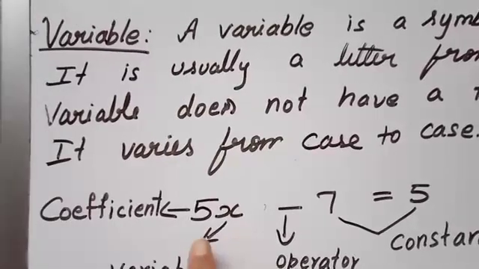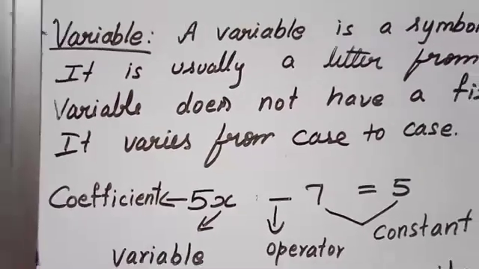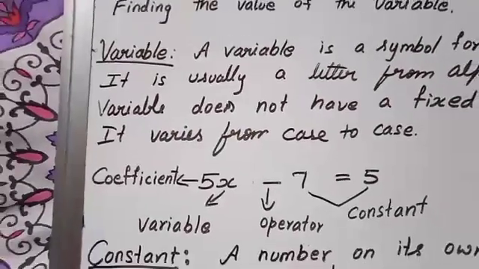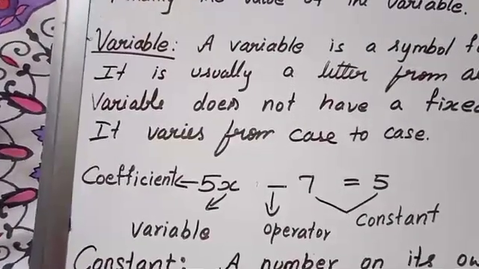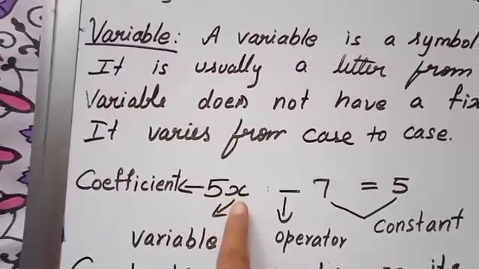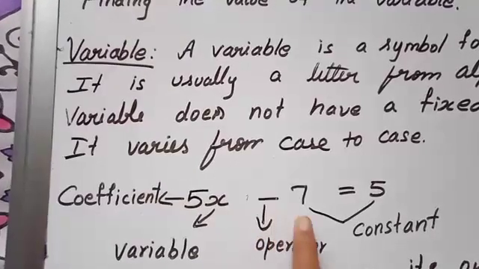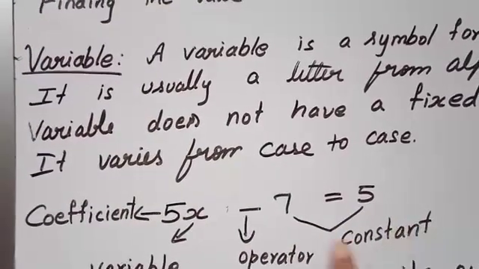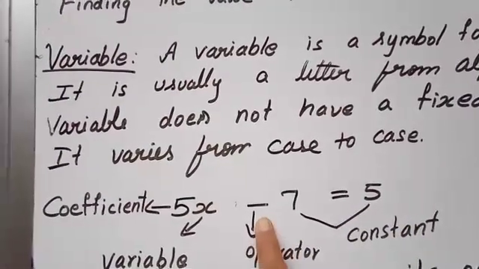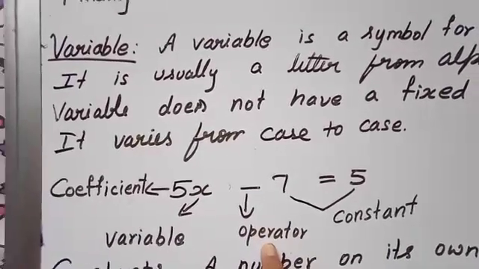Then with x there is the number 5, that is called a coefficient. A coefficient is a number used to multiply a variable. In algebra, 5x means 5 multiplied by x. In 5x minus 7 is equal to 5, hope you know that minus, plus are basic operations, so they are called operators.